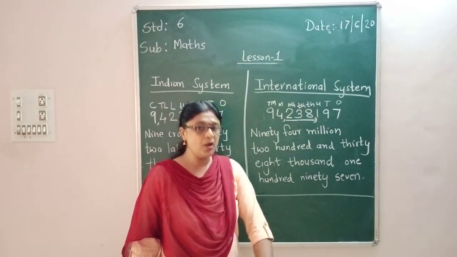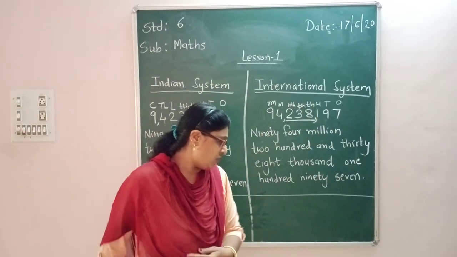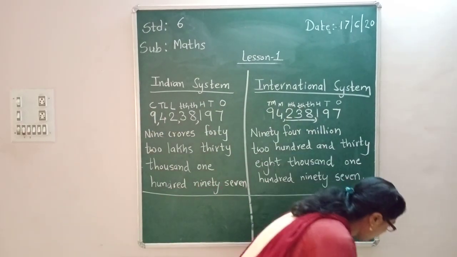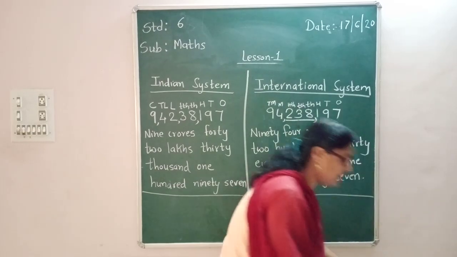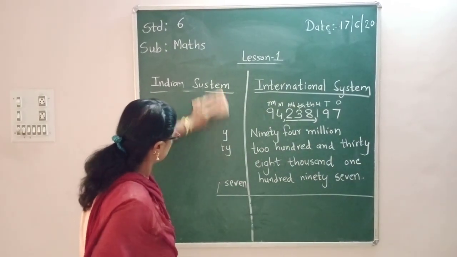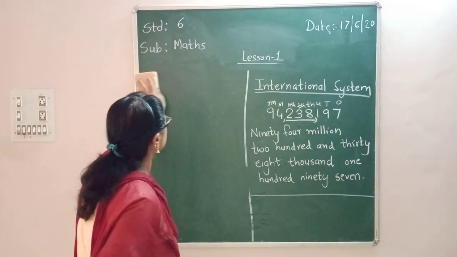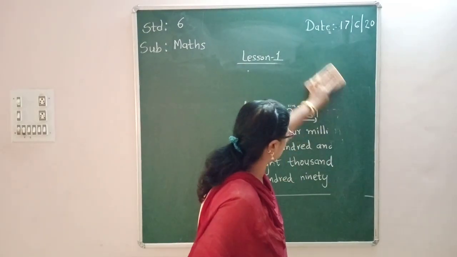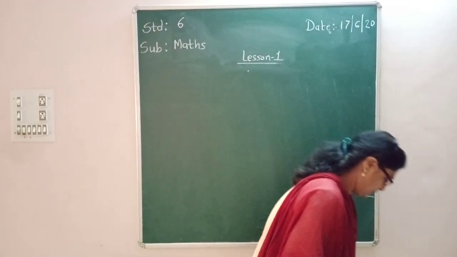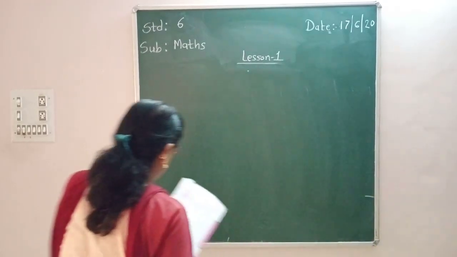Okay. So, now on page number 11, try this question number 2. We can solve it. Okay? Open page number 11. Question number 2.